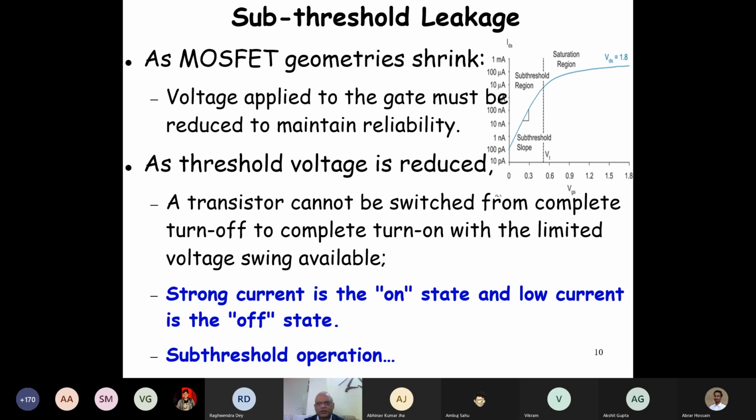We are not able to reduce further because it becomes very difficult to operate. And with this, we are barely able to manage. We'll see that a little bit in our subsequent slides. But if we reduce the voltage further, it will go further down here, and that will really have large leakage power.